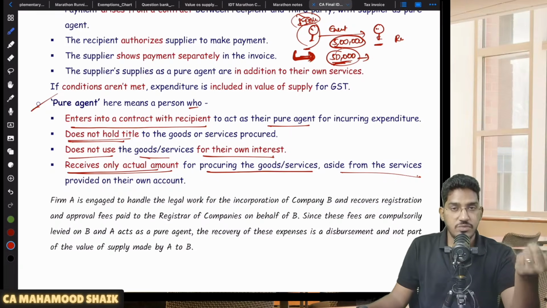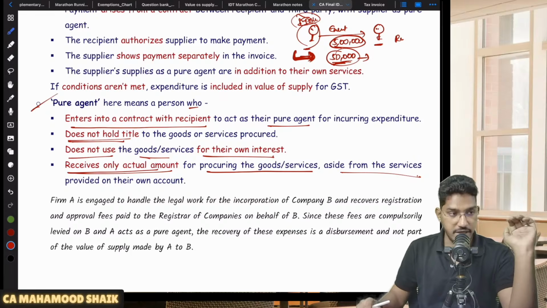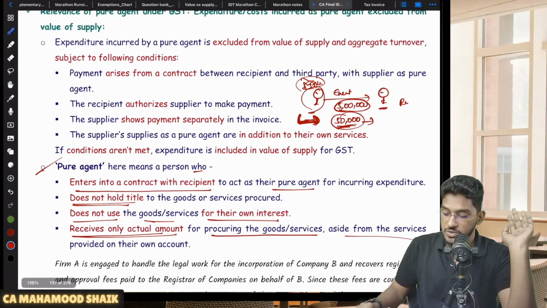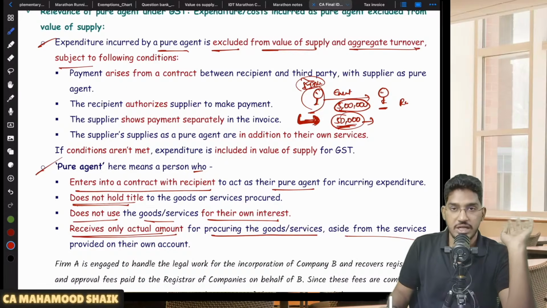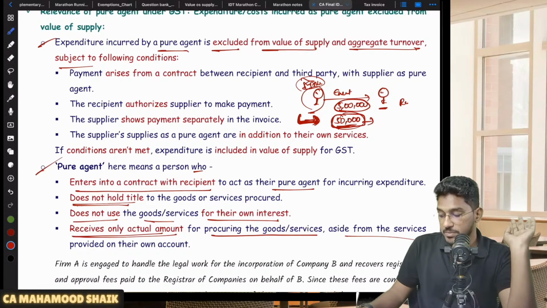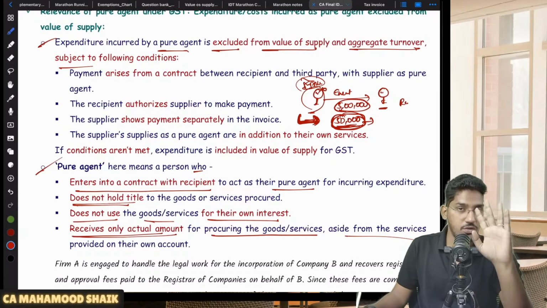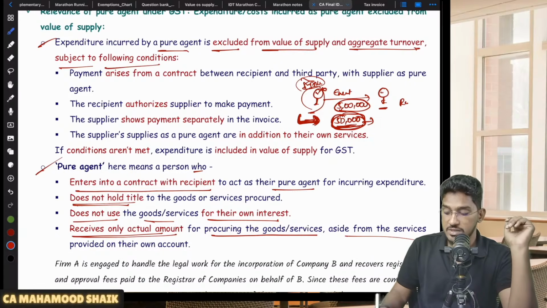Sir, should this 50,000, whatever I have extra collected, also be added to the value? No, not required. So that's what they say here. Expenditure incurred by a pure agent is excluded from the value of supply and aggregate turnover subject to the following conditions. So this 50,000 rupees will be excluded from value of supply. This 50,000 rupees will not be included in the aggregate turnover of the supplier also. But some conditions are required to be fulfilled.